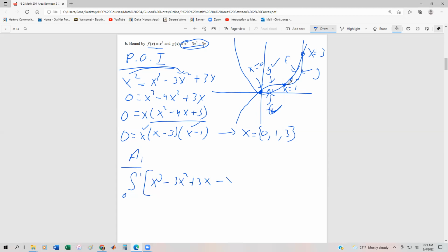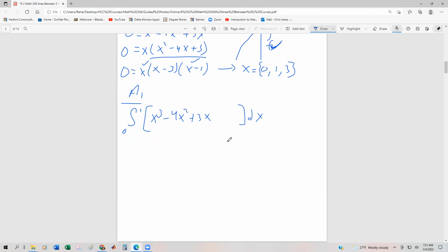So remember the lower function is x squared and then dx. Clearly we can combine like terms right here. That's just going to be a negative 4x squared. All right, so I'll just erase this to save room and time. So this is going to be a minus 4x squared. And now we can just integrate term by term.